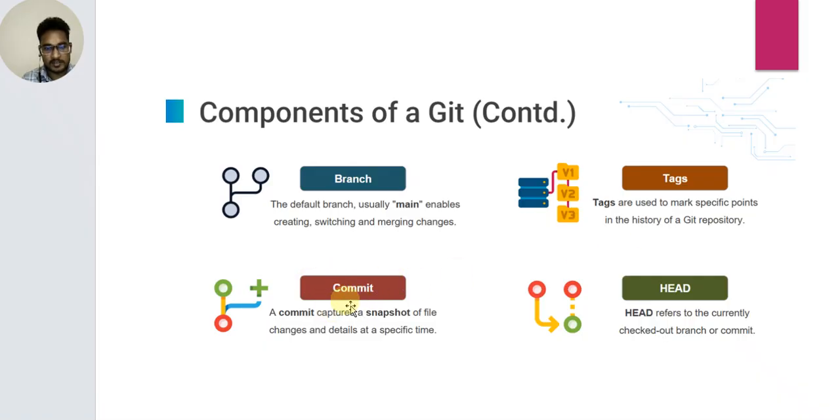Next is the commit. A commit captures a snapshot of file changes and details at a specific time. Next is HEAD. HEAD refers to the currently checked out branch or commit.